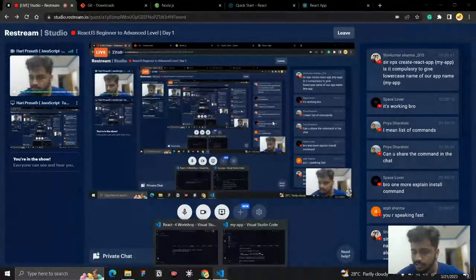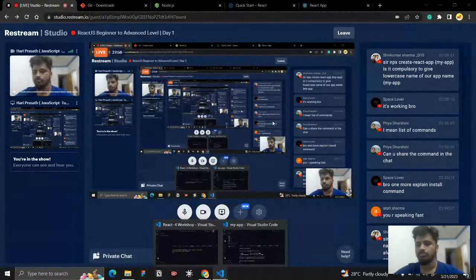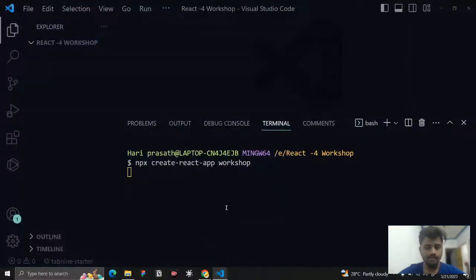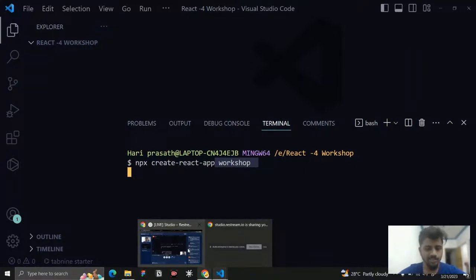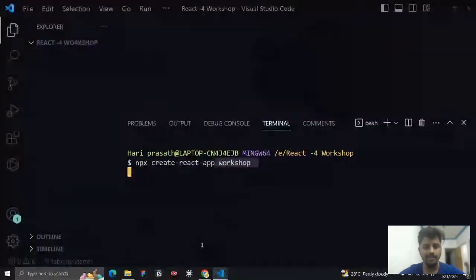Shivakumar, are you asking a question or telling an information? It is compulsory to give lowercase for your app name, my app. I created workshop, I did not create anything called my app. I also installed my app only with lowercase. So thank you for sharing that. Yes, you need to use lowercase only for the command line because they are all case sensitive.